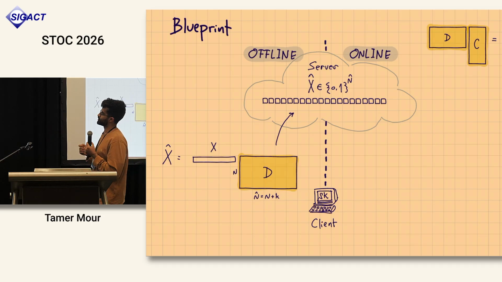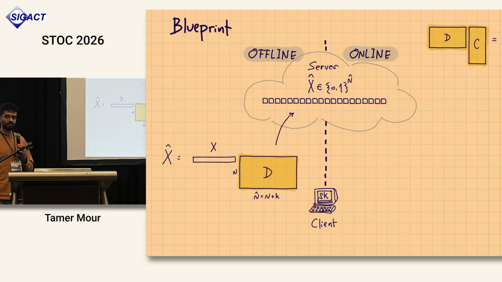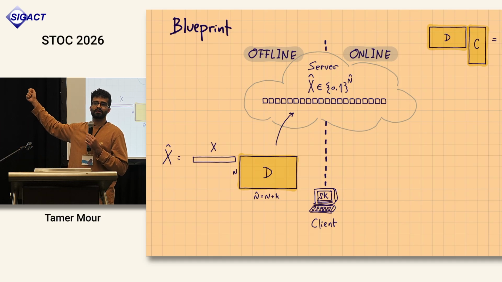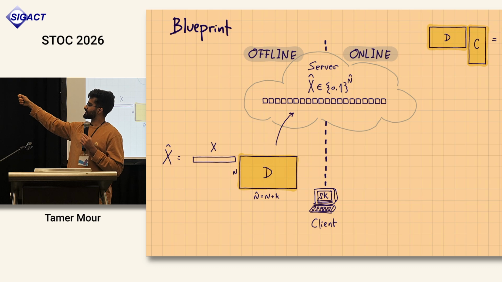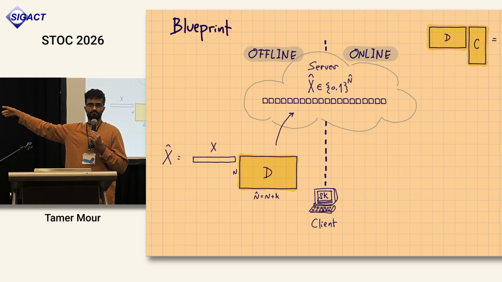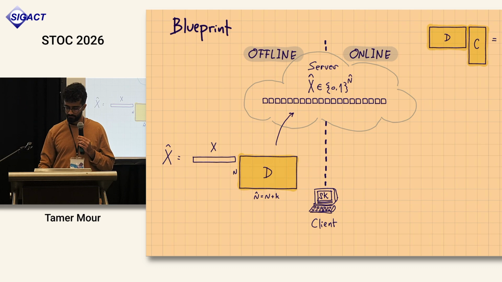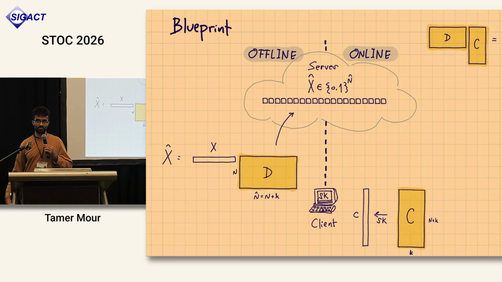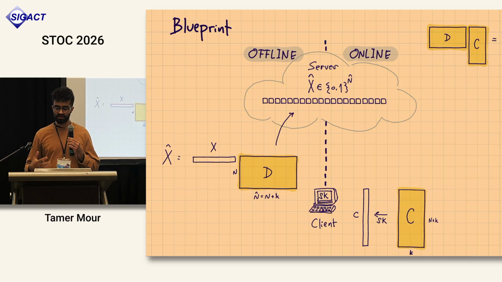Good. So what do we do? Again, I let the client encode his data using the data code D, and then he uploads it to the server. So now the server doesn't have an n-size array anymore, but rather an array that's a bit larger. How much larger? We will go into it. And then the mask that the client previously sampled at random, he will now sample as a codeword from the code C. So now it's no longer just a random vector, but rather a random vector from this low-rank subspace.